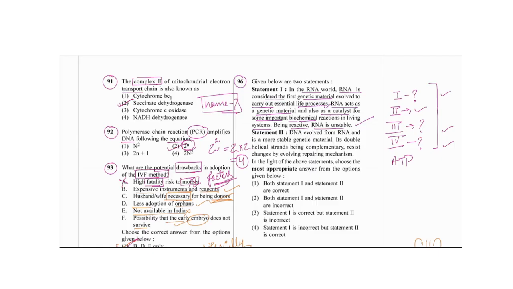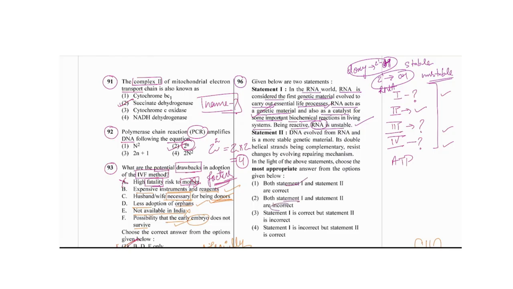RNA is unstable because the ribose sugar has an OH group on the 2 prime carbon, while in the deoxyribose sugar there is only hydrogen at the 2 prime carbon of the sugar. That is why DNA becomes stable, and RNA is not that stable. So the first statement is correct.